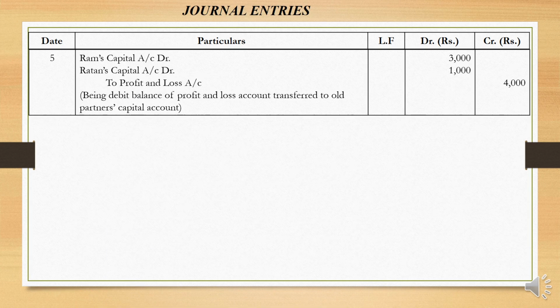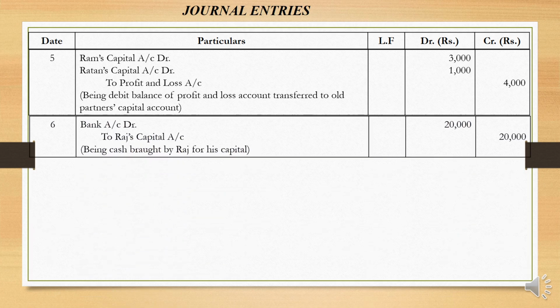Then the next one is for debit balance of the profit and loss account. If you look into the problem, on the asset side there is a balance of profit and loss account 4,000. That loss has to be transferred to the old partners' capital account. So Ram's capital account and Ratan's capital account to profit and loss account. When we transfer the profit on the basis of old profit sharing ratio, similarly loss also has to be transferred to their respective capital accounts on the basis of old profit sharing ratio, which is 3:1.